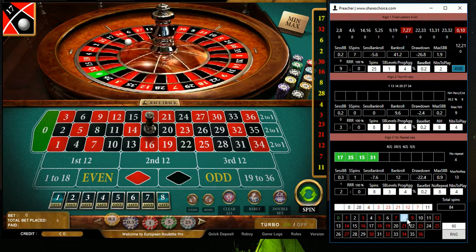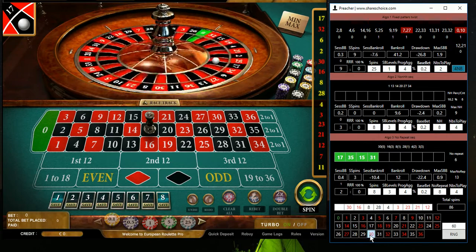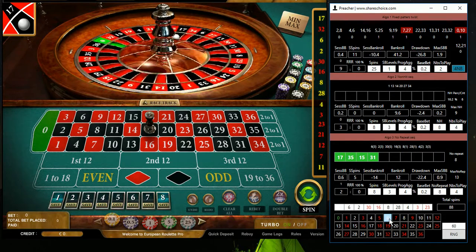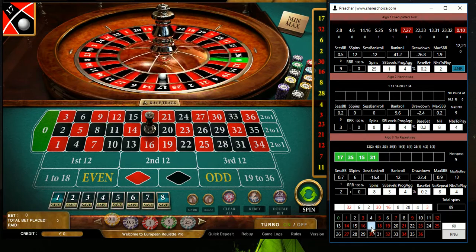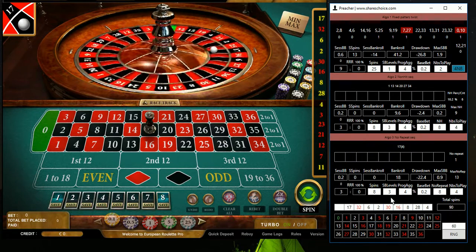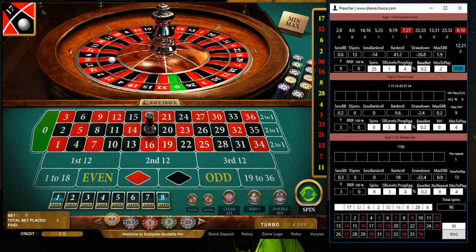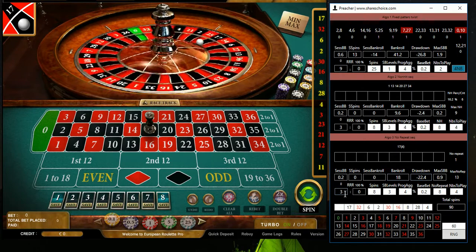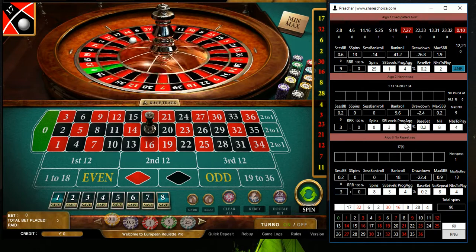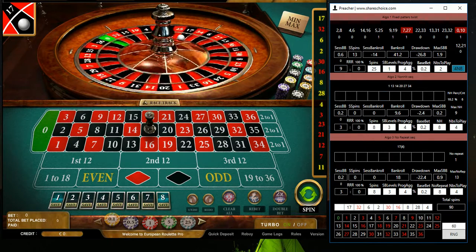28, 8, 16, 13, 6. Okay, what we can see here, again we were successful also for algorithm number 3. If we check the drawdown, it was 22, but in general we are 3 times successful, and in plus. And also currently for algorithm number 1 we are 9 times successful, and I just played 90 spins.